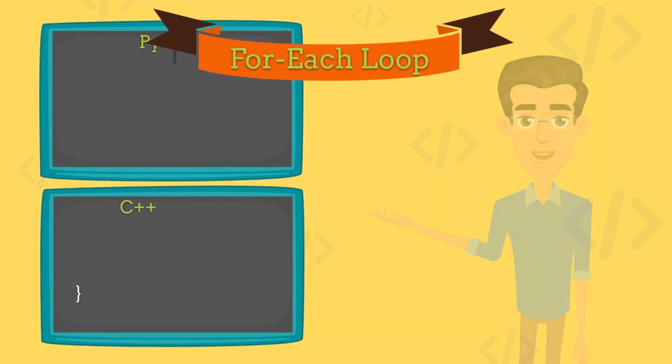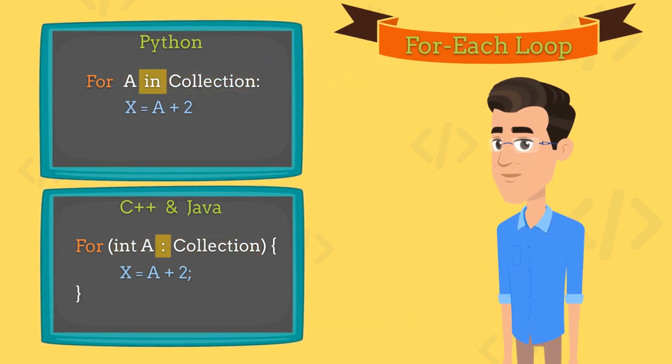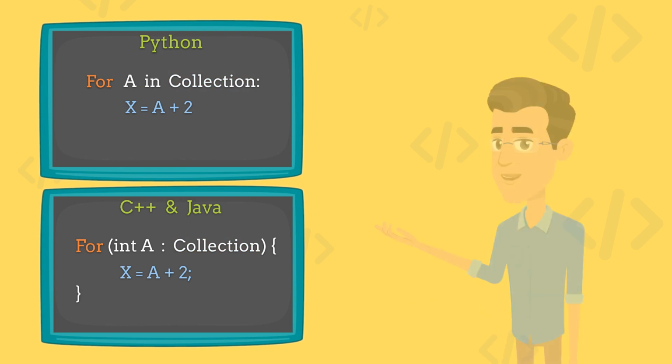This loop's header has two sections, with a separator in the middle. The first section on the left is a single or multiple variable declaration, and the second section on the right has a collection of elements. Note that these two sections are separated by the word in in Python and a colon in Java and C++.